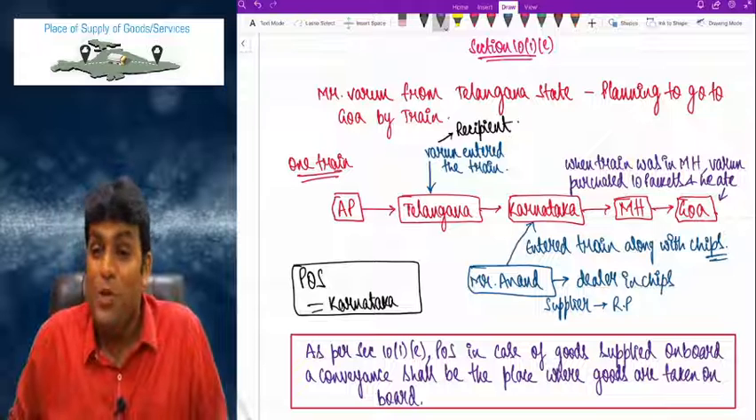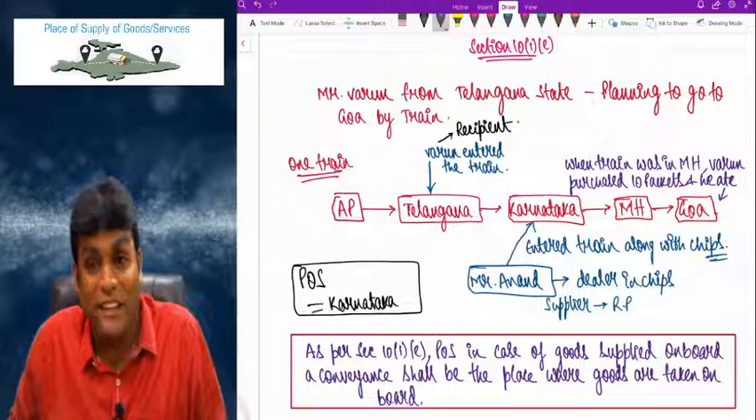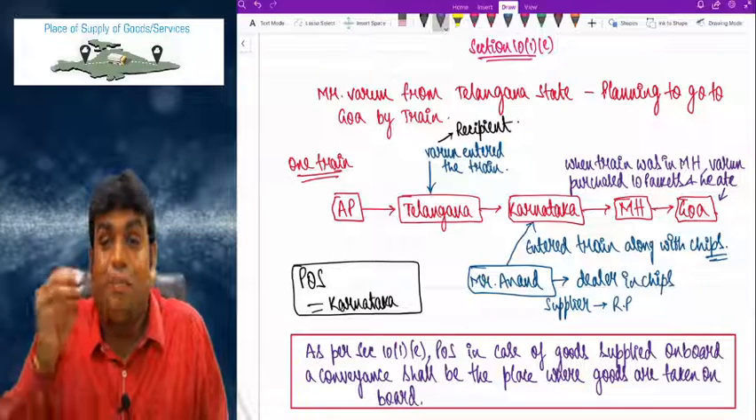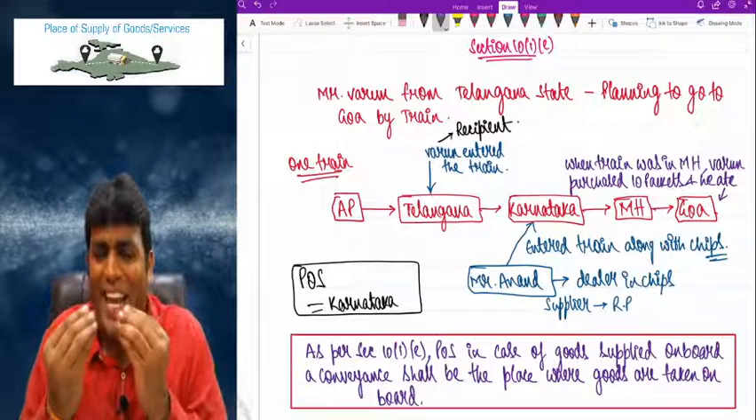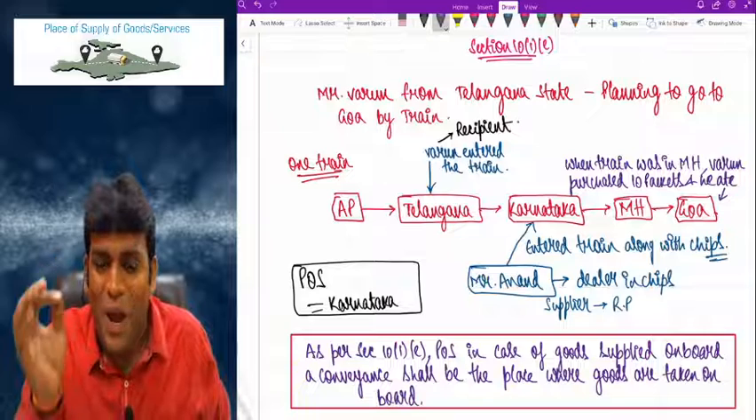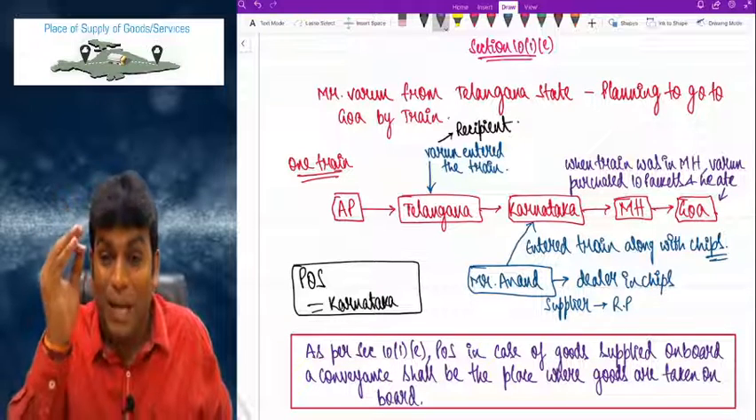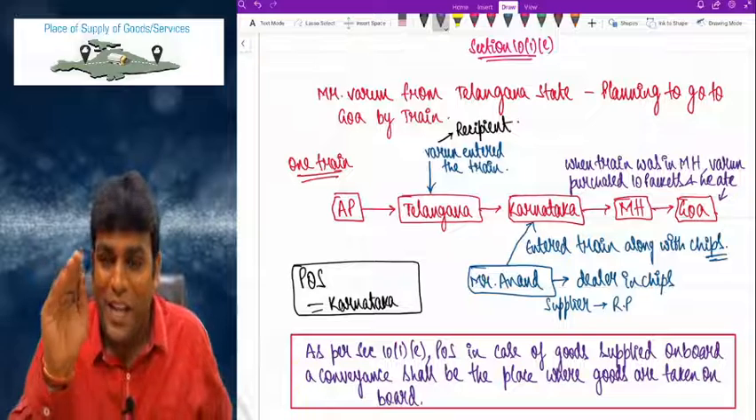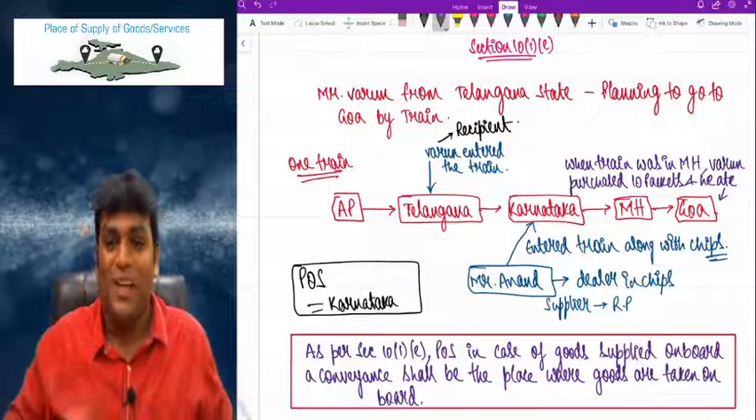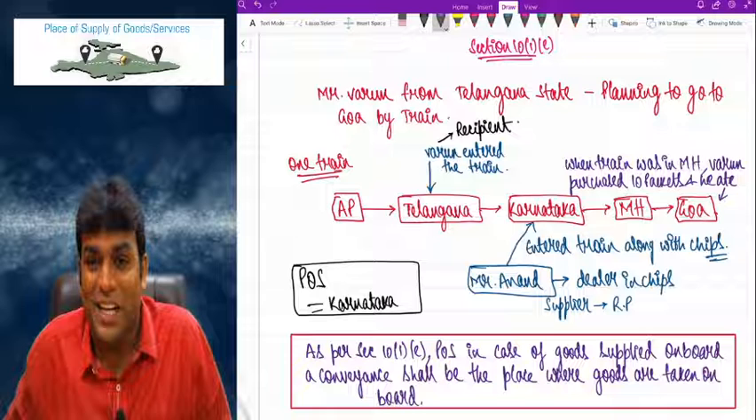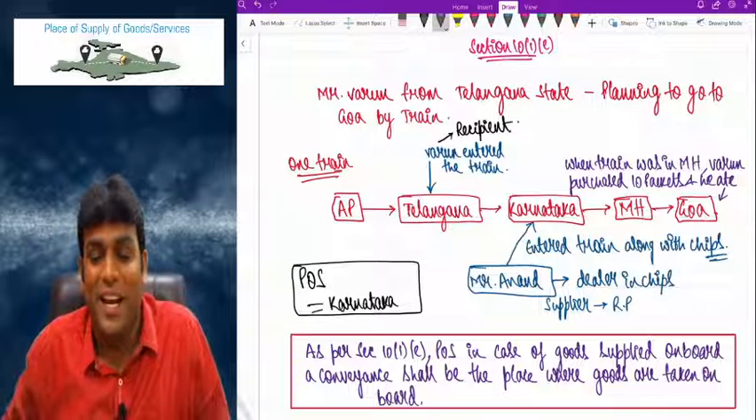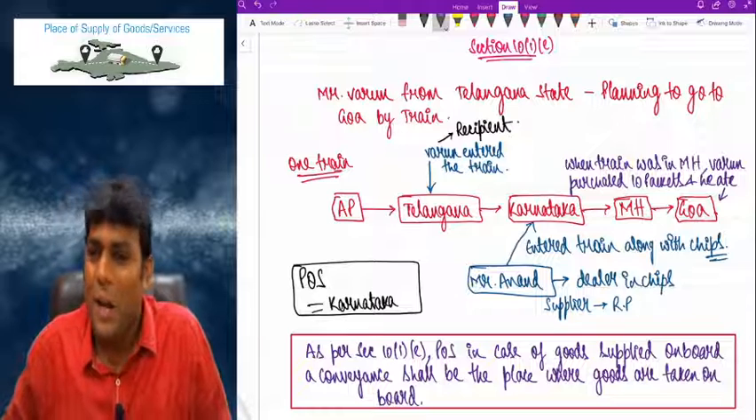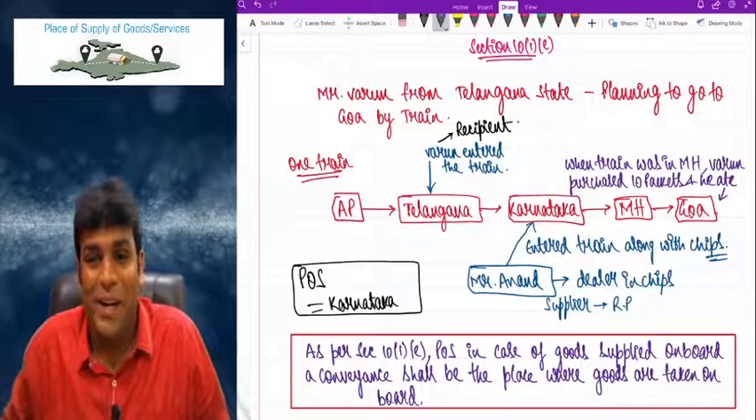So it is not important from where the train is starting, where the person entered, where the person purchased, where the person is eating. All that is not relevant. What is relevant is only the place where goods are taken on board. So where the goods enter the train, that is important. Goods enter the train when the train was in Karnataka. So without any second thought, place of supply will be Karnataka, my dear friends.